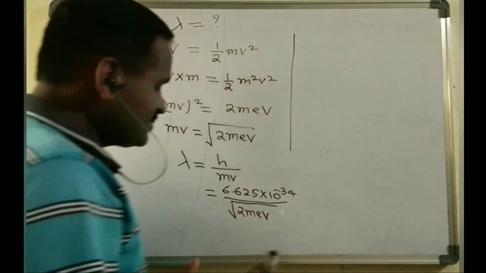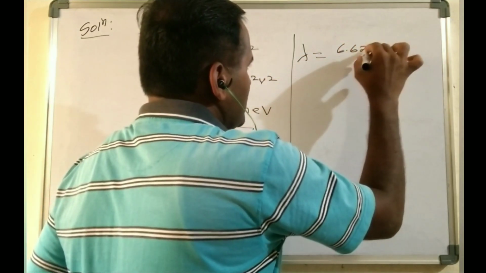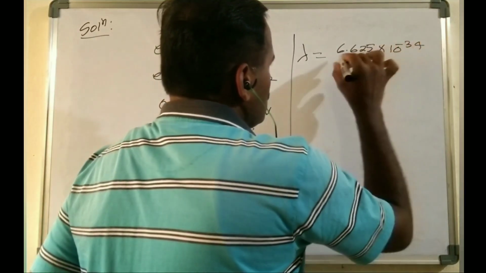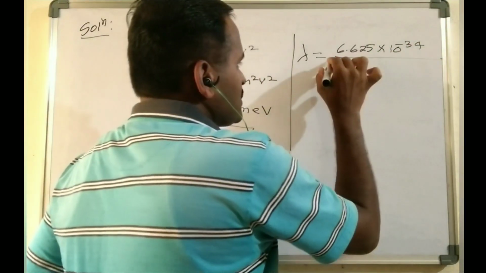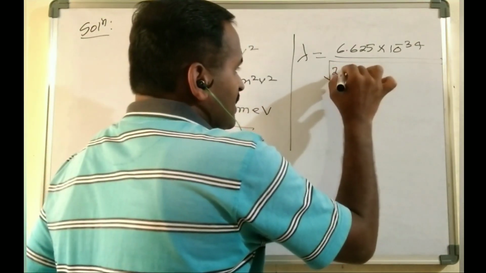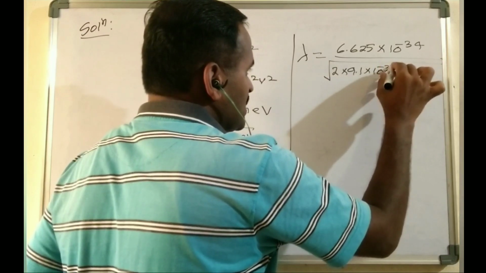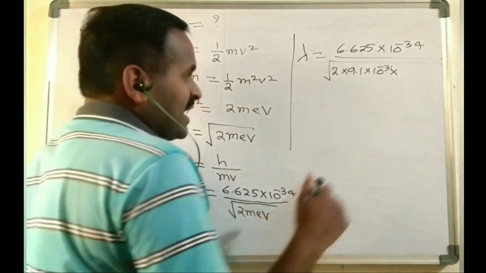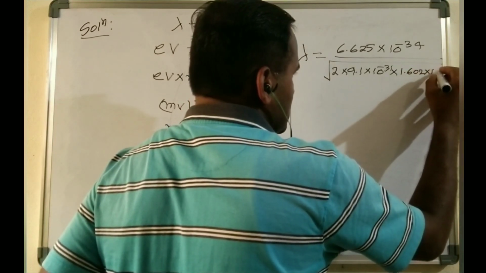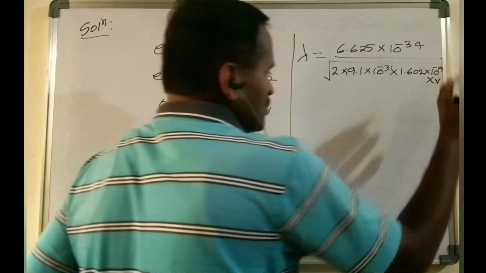Here V is the accelerating potential or the stopping potential, that is a variable, its value is not given, right. So here lambda is equals to 6.625 into 10 power minus 34 whole divided by the square root of 2 into mass of electron, that is 9.1 into 10 power minus 31 kg, and charge of electron, that is 1.602 into 10 power minus 19 coulomb, into V, the accelerating or stopping potential.